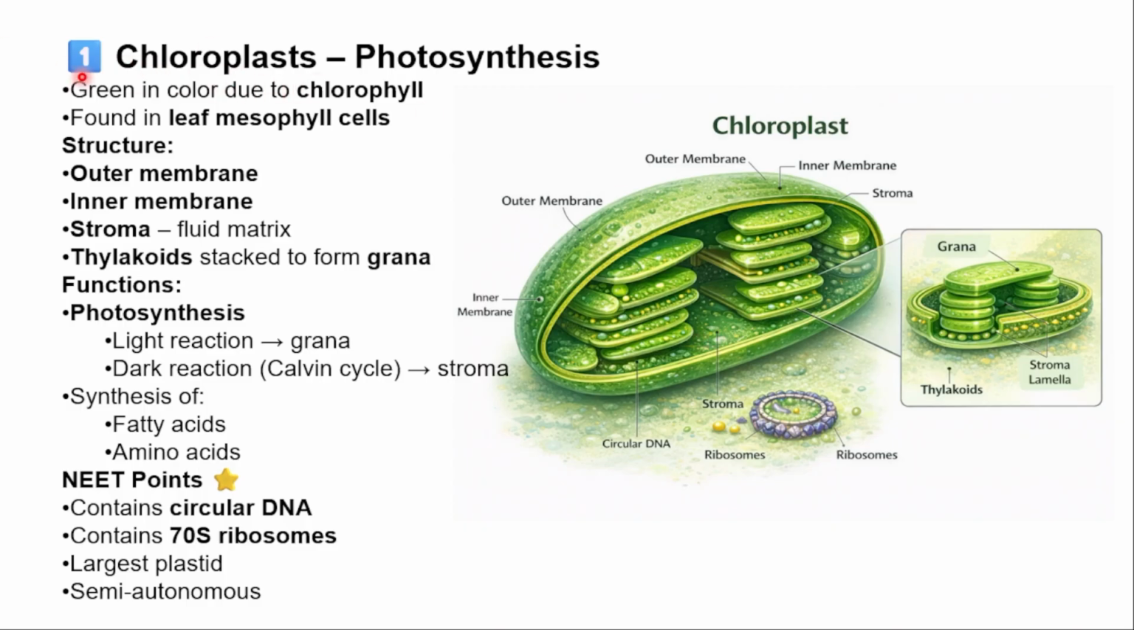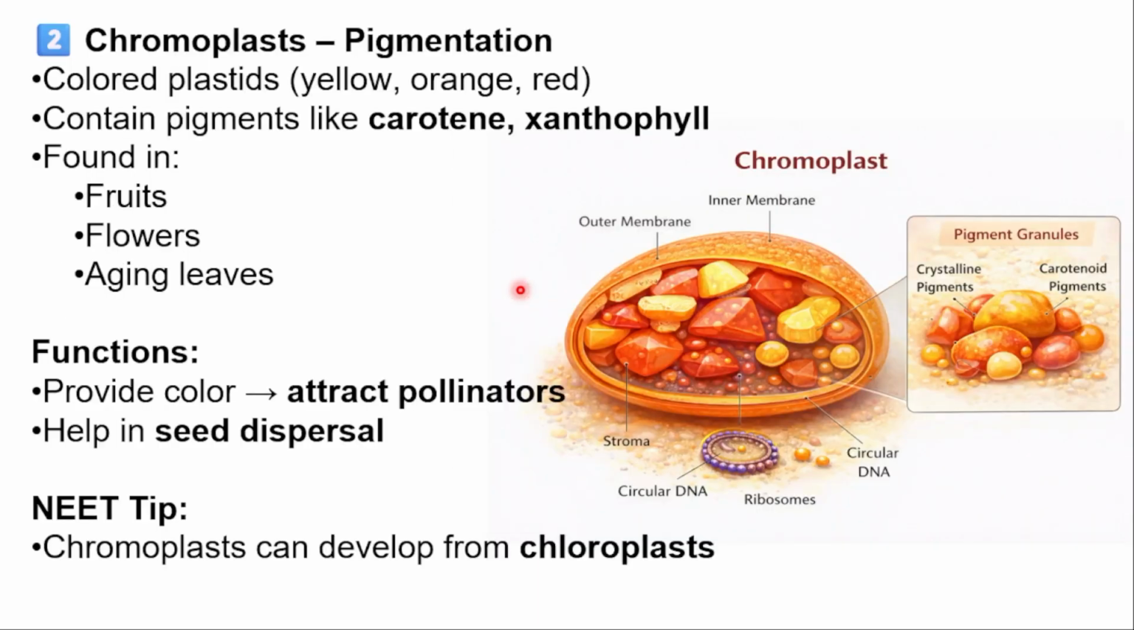Chloroplast is the largest plastid and it is semi-autonomous. Now let's move towards the next plastid, that is chromoplast. Chromoplast is helpful for the pigmentation, in the sense of color. It is a colored plastid which shows yellow, orange, red shades. It contains pigments like carotene. In carrot we will find carotene, xanthophyll, and it is found in fruits, flowers, aging of